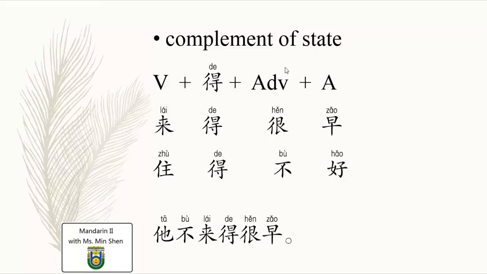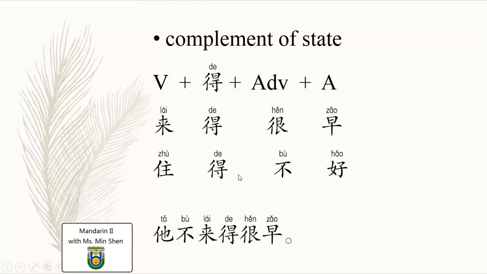So the state means the status of the verb. And for this kind of complement, we have to use 的 to connect them. In the future, you will get to know other kinds of complements without 的. So you have to really identify whether the complement is about the status, the state, or not.